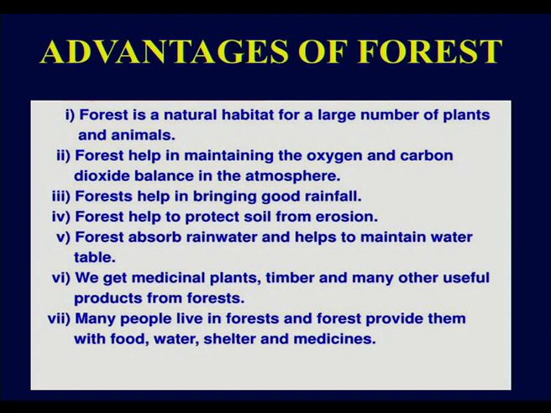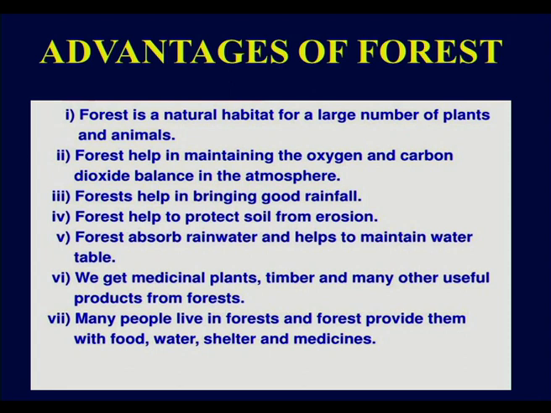Next, forests help in bringing good rainfall, as you know, which is very important for crops to grow. Not only that, forests help protect soil from erosion, because the roots bind the soil particles. They hold the soil particles very tightly, and when air blows, the soil will not be loosened. So they protect soil from erosion.